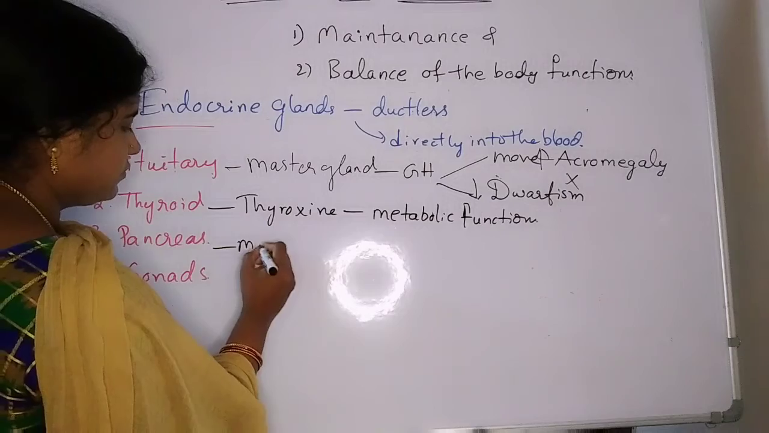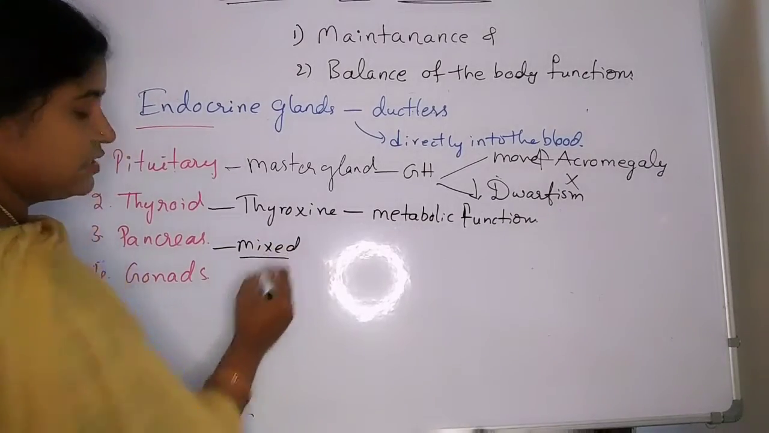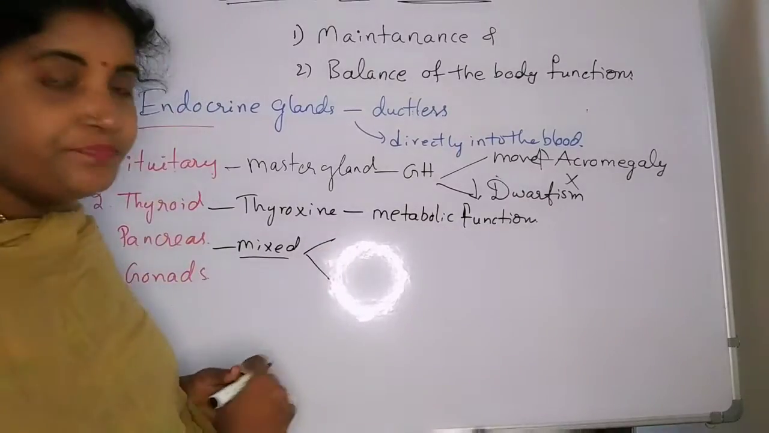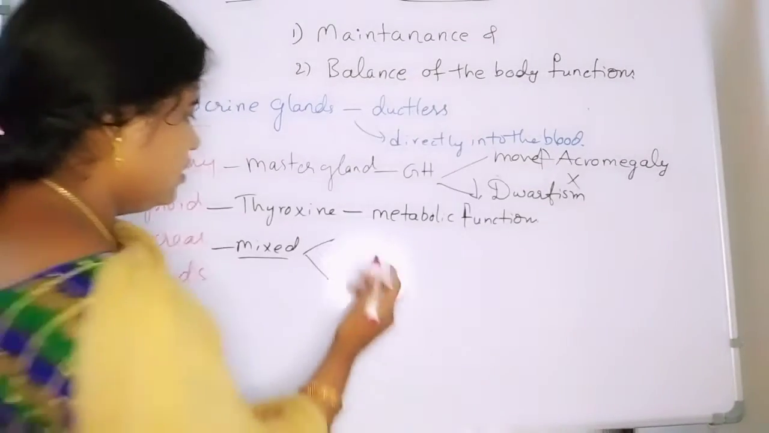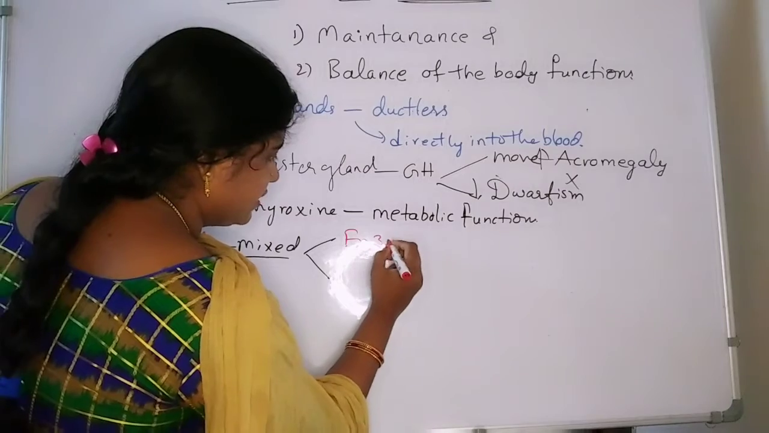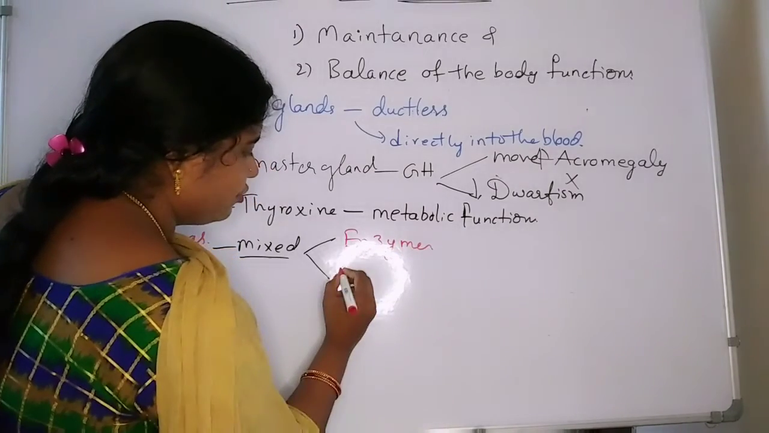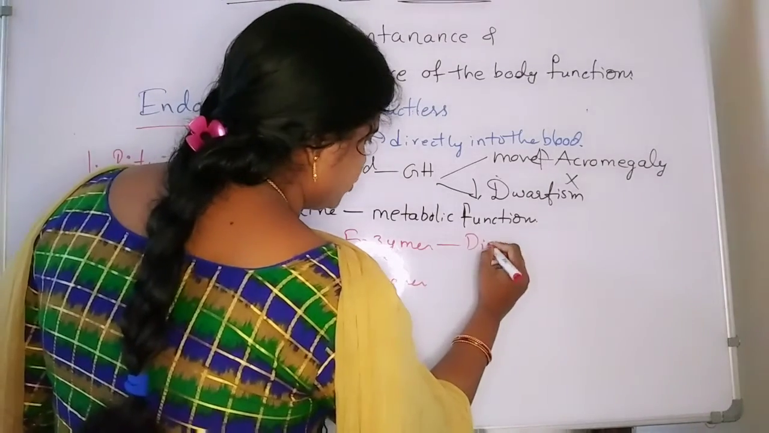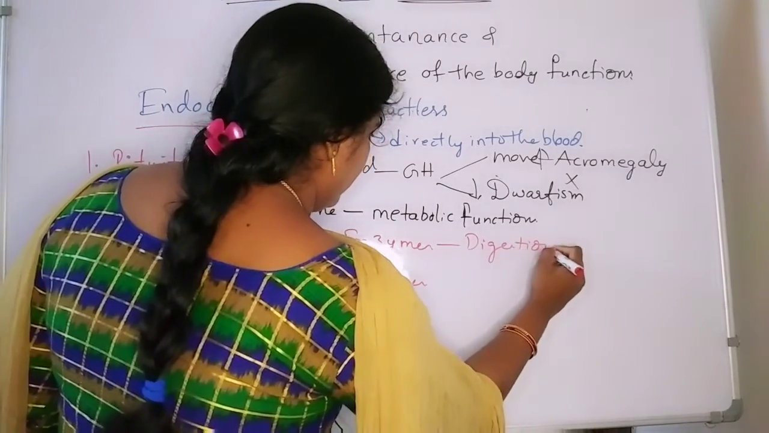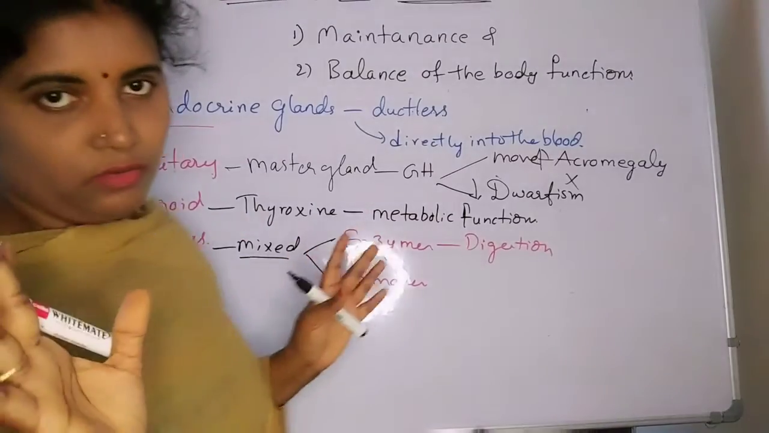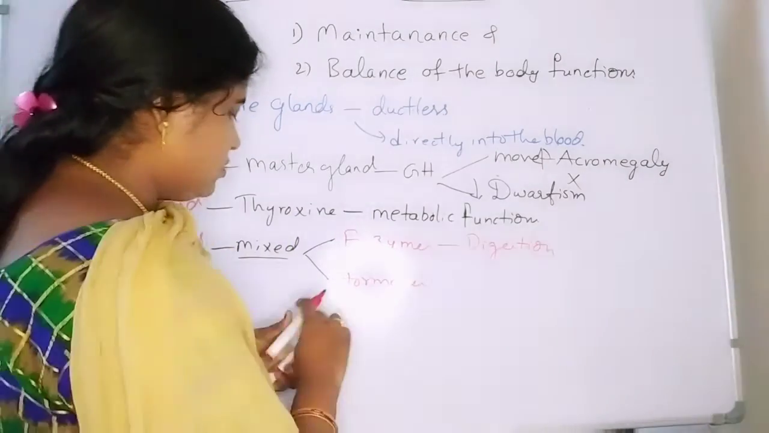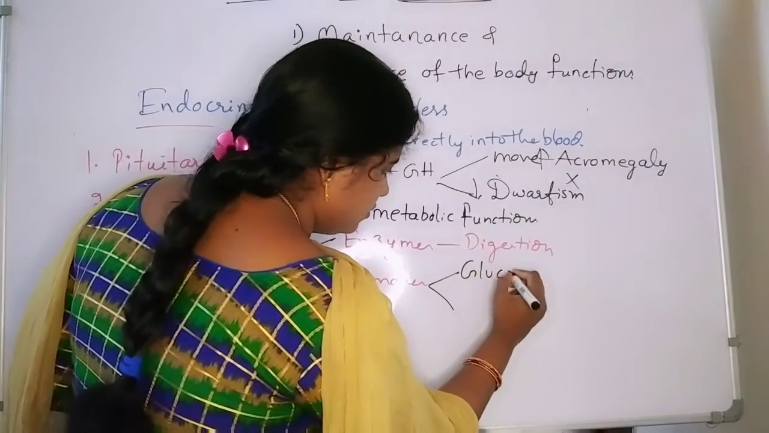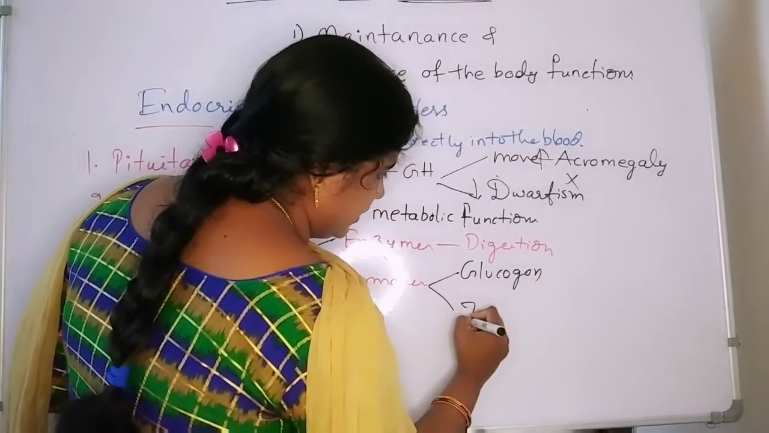Pancreas. So pancreas is one of the more interesting glands. Why? Because it is a mixed gland. Why is it called a mixed gland? Because it is releasing secretions for digestion, enzymes, and also it is releasing hormones. So enzymes for digestion and hormones for control and coordination. So what are the two hormones secreted here? One is glucagon and another one is insulin.